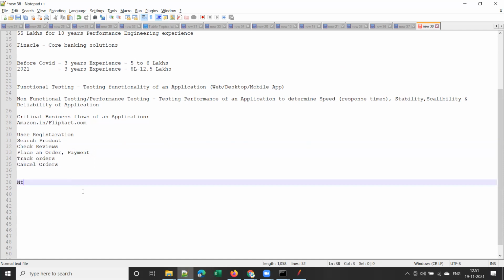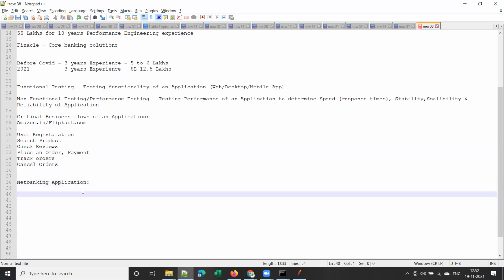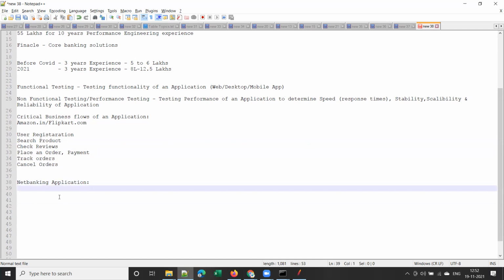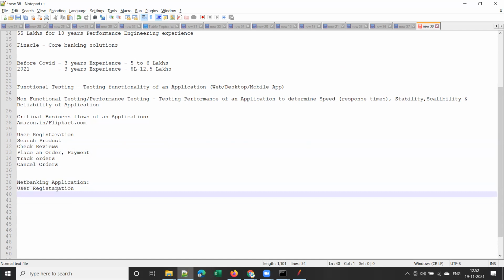And suppose let's take a net banking application. All of you should be having a net banking application, right? Can you list out what would be the critical business flows for a net banking application? User ID and password. User registration.